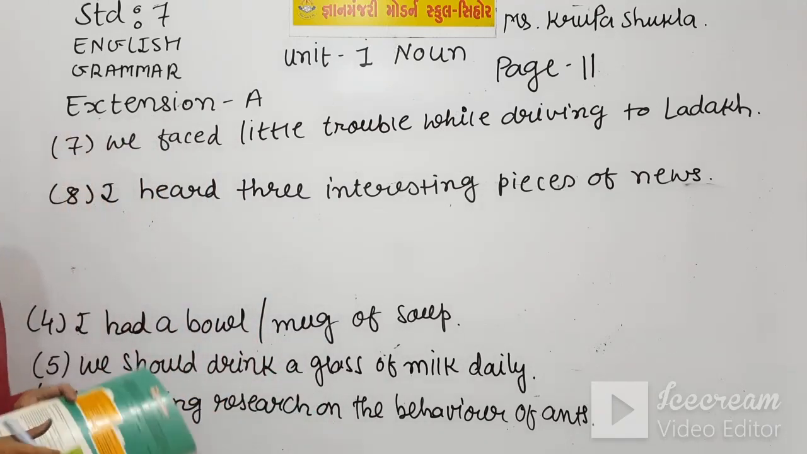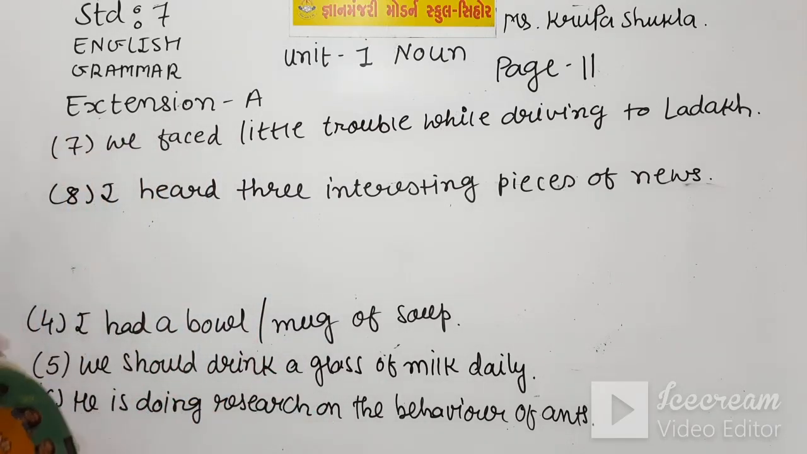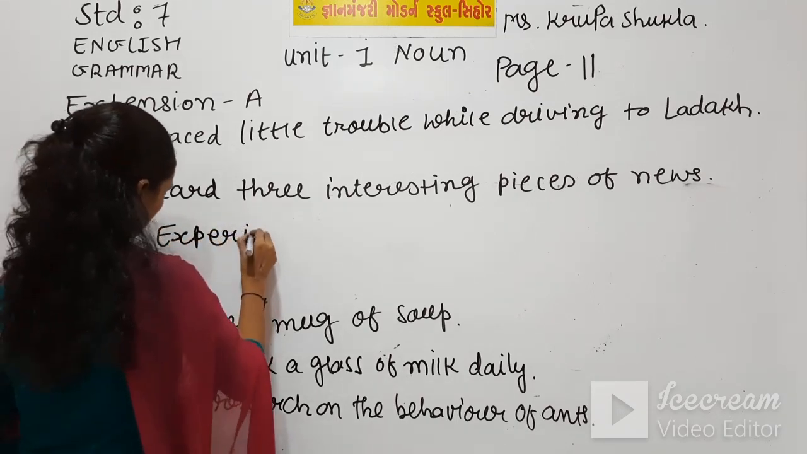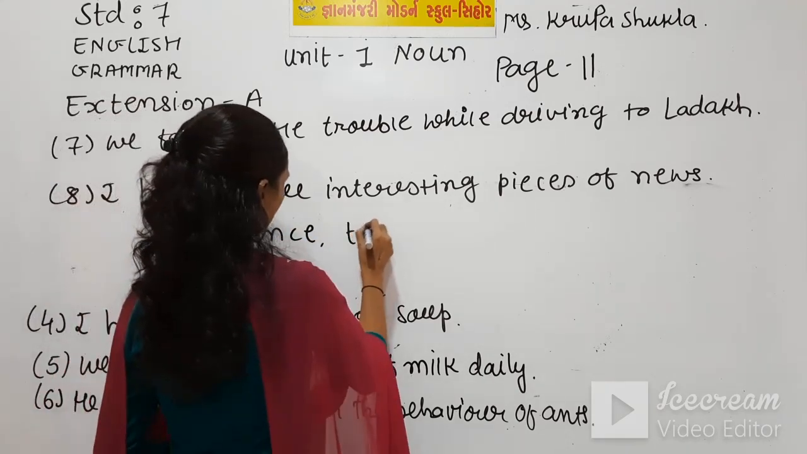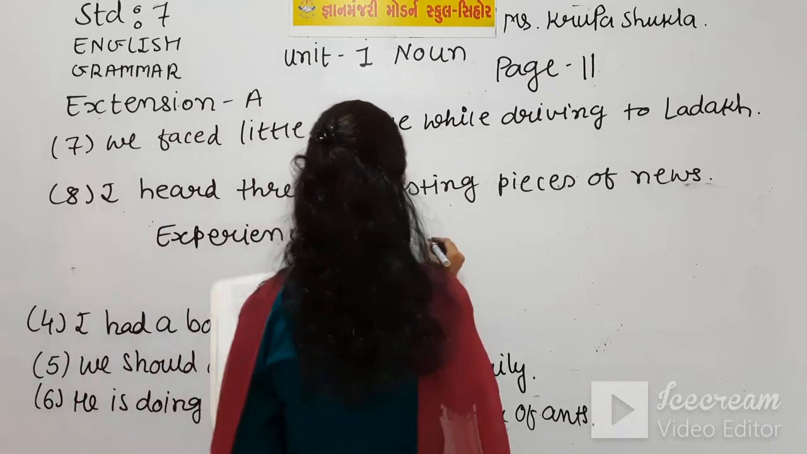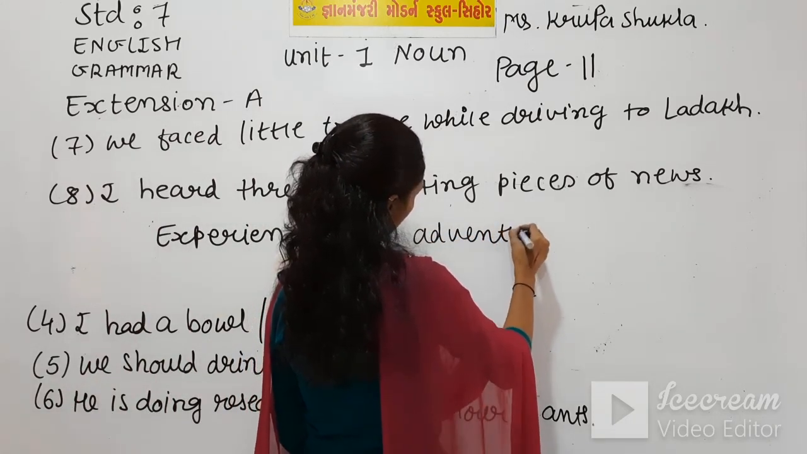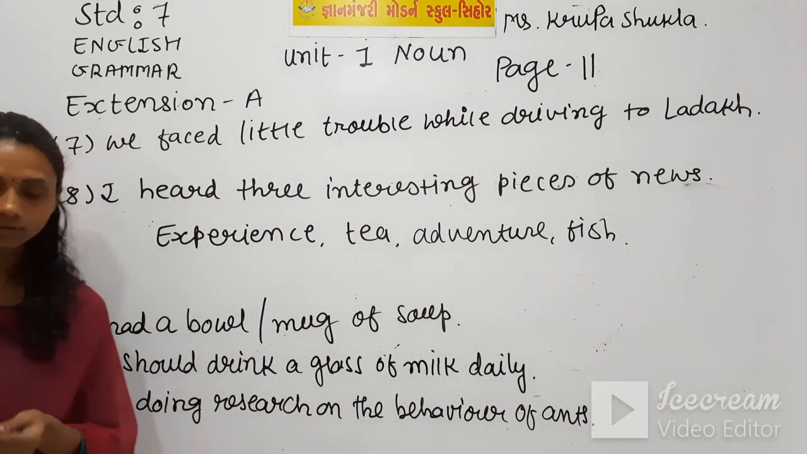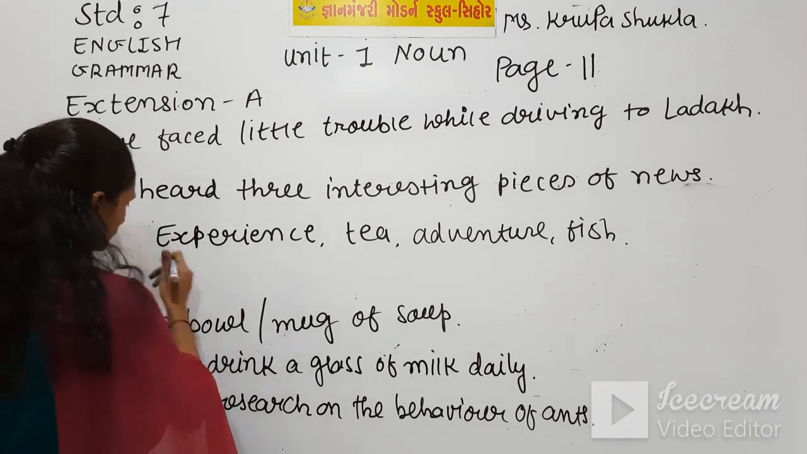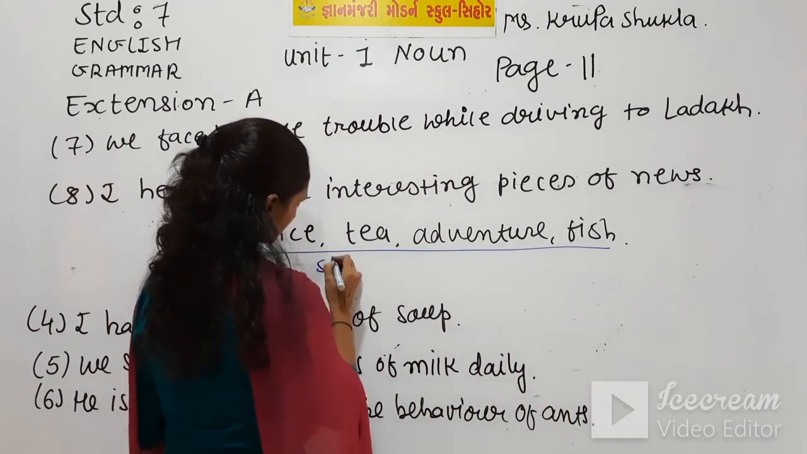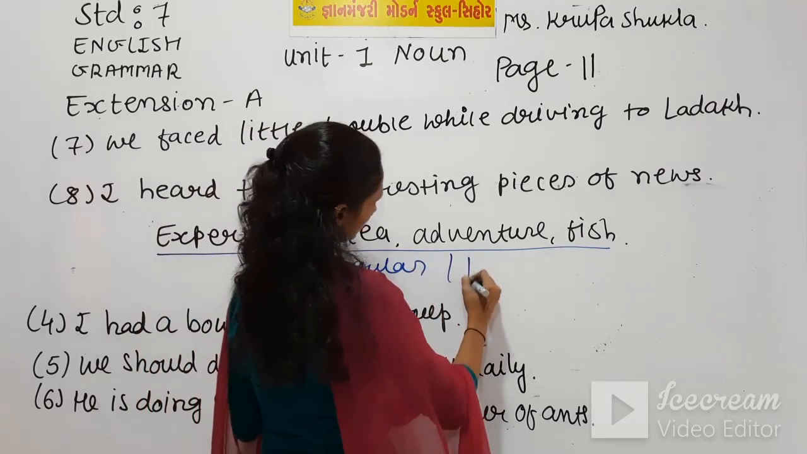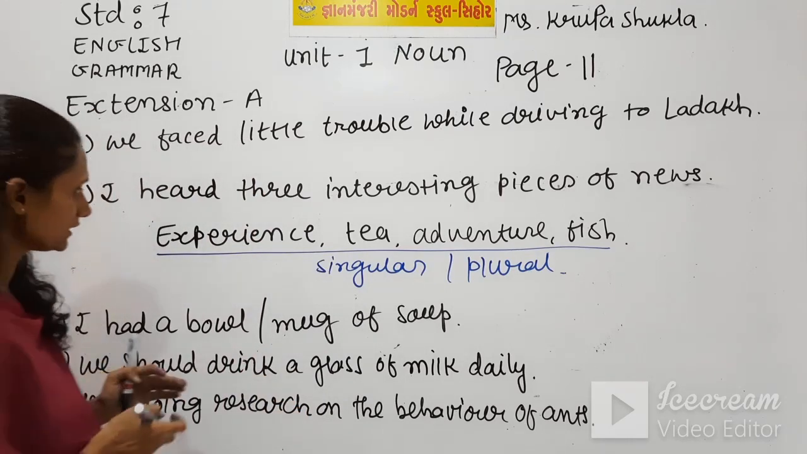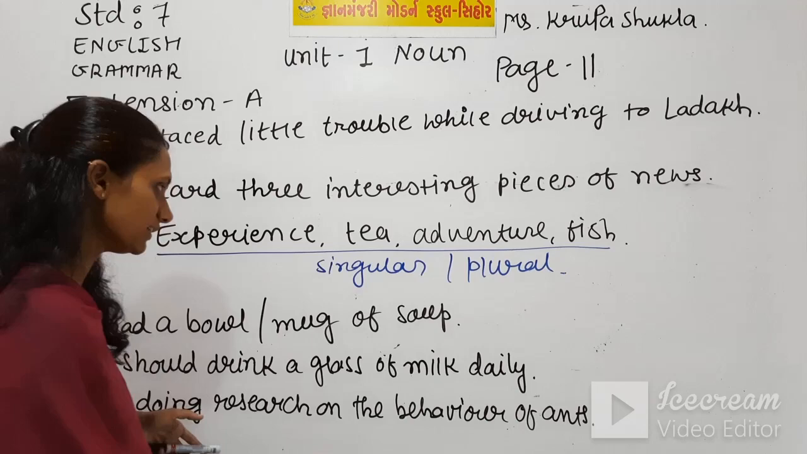This is your exercise, extension exercise A. See, some words, experience, tea, adventure, fish. These are the words you can use both ways. Means you can use these words as singular or plural. Okay, you can use the singular and plural form of these words. Experiences, you can use experience.